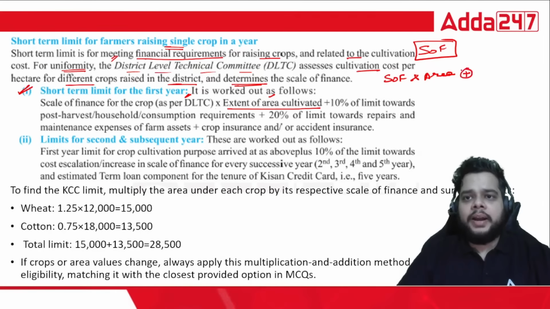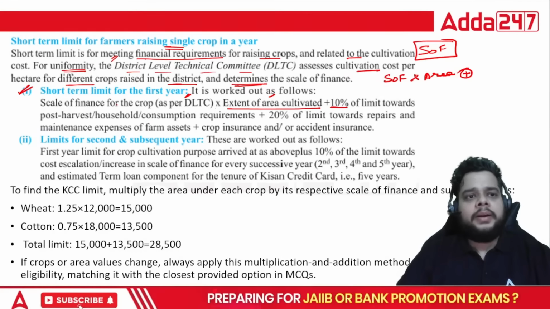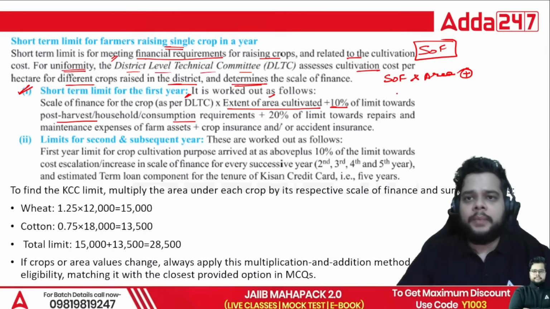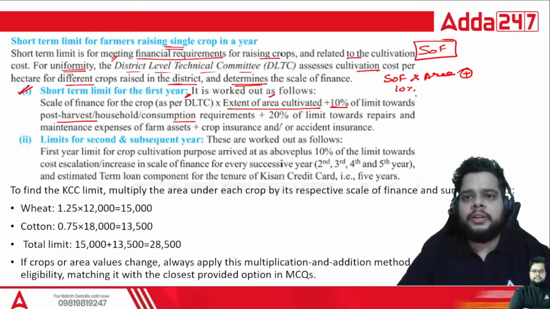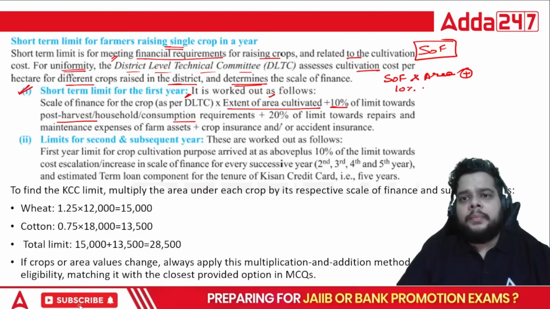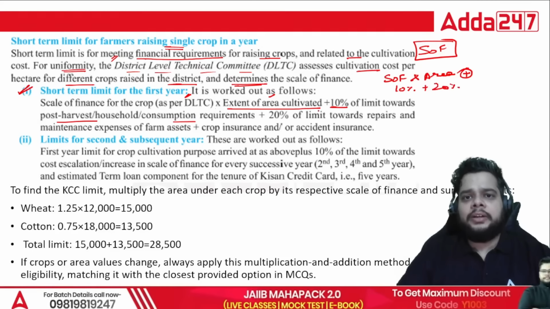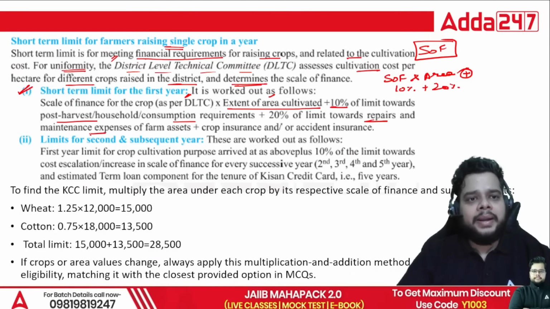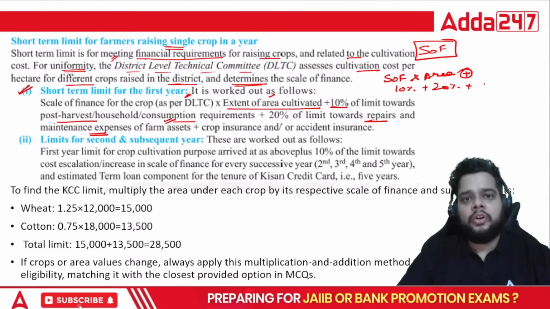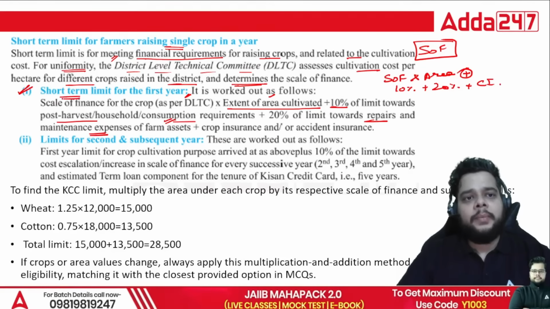Plus, you have to add 10% of the limit towards post-harvest or household consumption requirements. Along with that, 20% of the limit towards the repairs and maintenance expenses of the farm assets, plus the crop insurance. This is how you calculate the short-term limit for the first year.